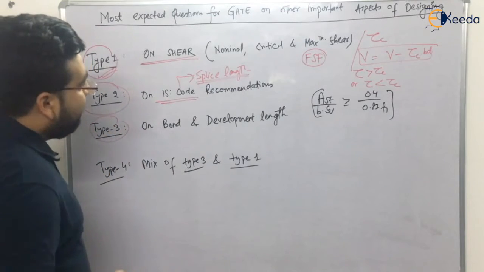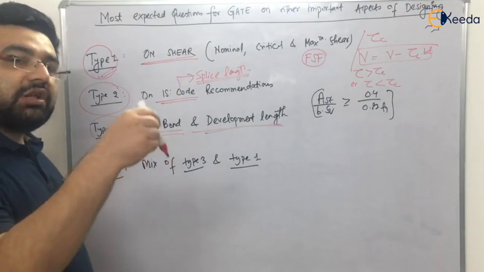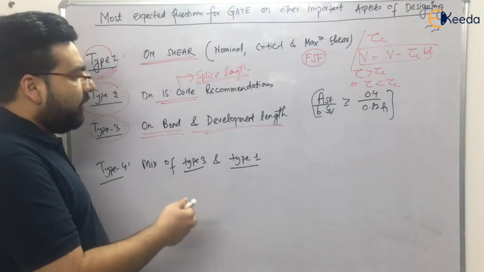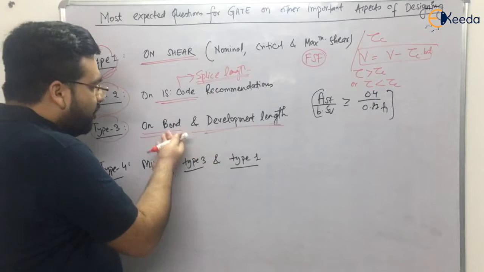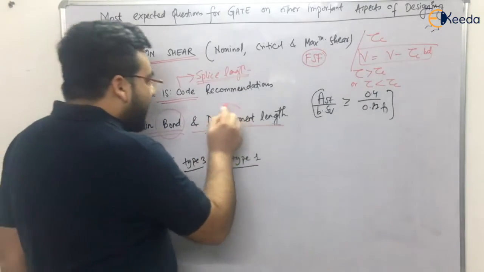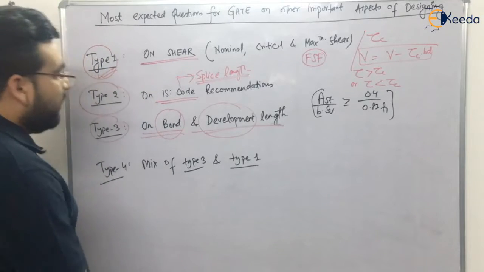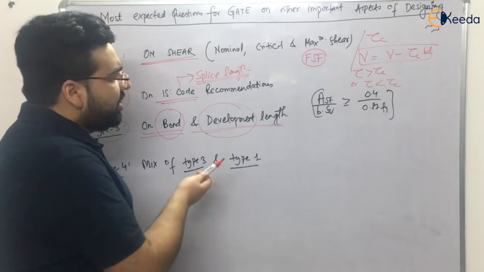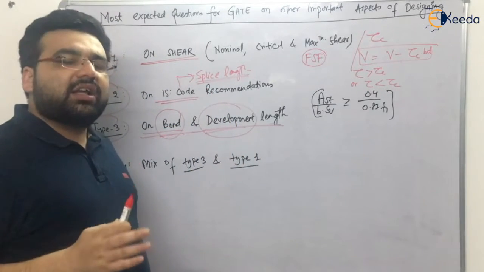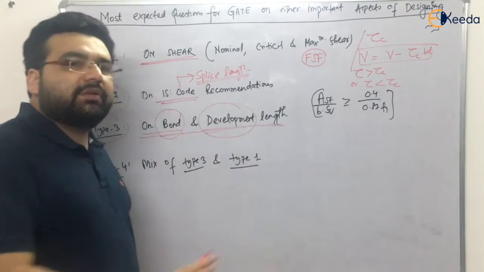Now type 3. What I feel is that the bond and development length topic is very important, because in GATE 2020 also one question was asked, which I just solved on the board, right? Even in 2014, 2017, 2019 there were questions from bond and development length. It is a very simple topic, right? So bond and development length can be asked very frequently. In 2021, I feel the question can be one numerical from bond and development length. If you have the concept, nothing can go wrong. The GATE authorities cannot do anything except twist the questions, but the concepts will be the same.